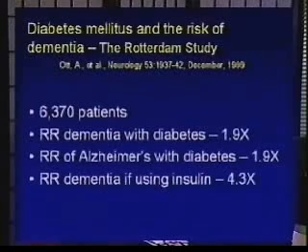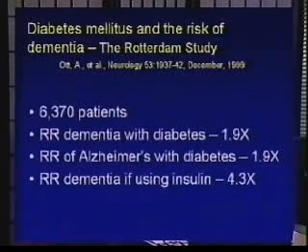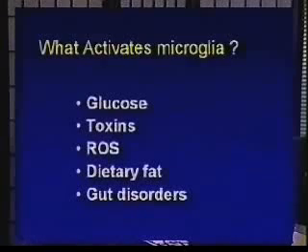Well, this is certainly borne out by the Rotterdam study of diabetes, recognizing that the relative risk of dementia with diabetes is about 2 times average. The relative risk of Alzheimer's type of dementia is again twice normal, but the relative risk of having dementia if a patient is using insulin is about 400% normal. Now, why would an individual using insulin have such an increased risk? Probably because they've had more events of hypoglycemia, number one, and number two, they've probably had the disease, the diabetes, a lot longer.